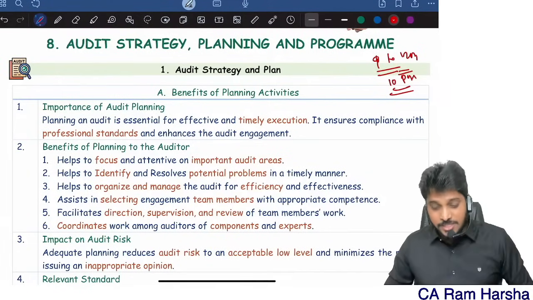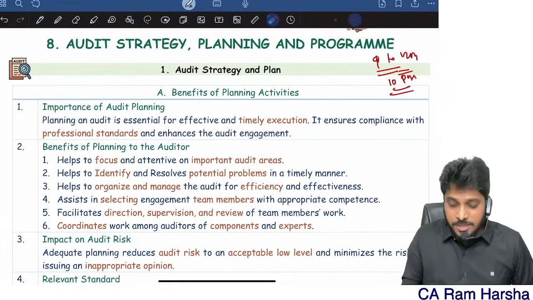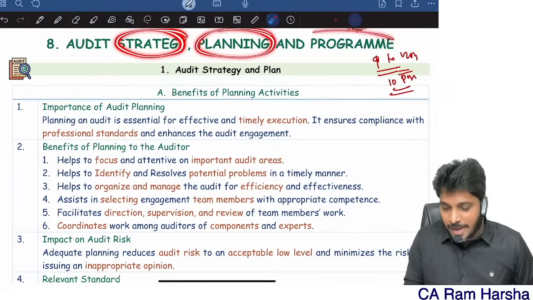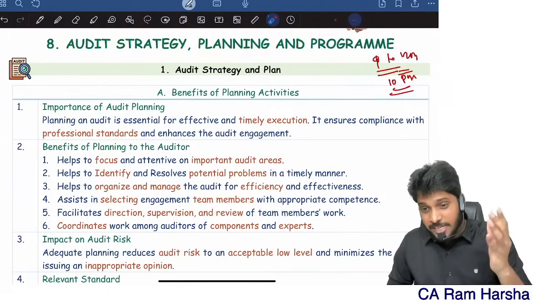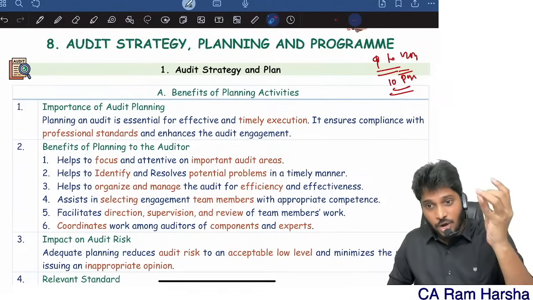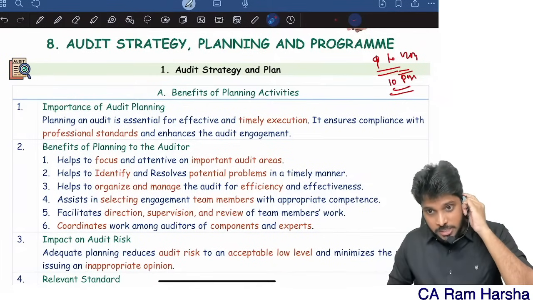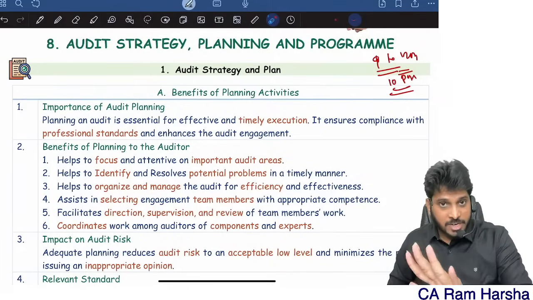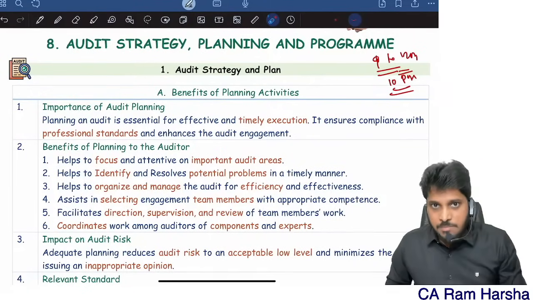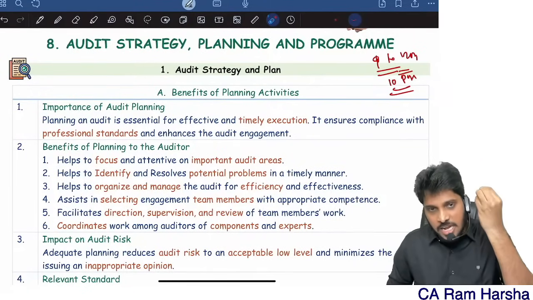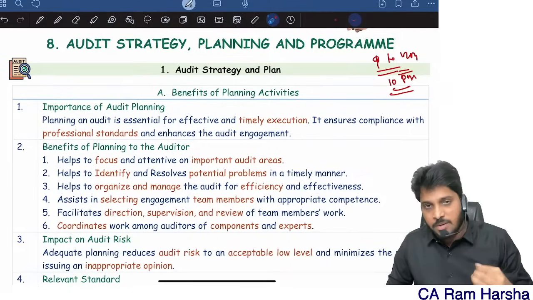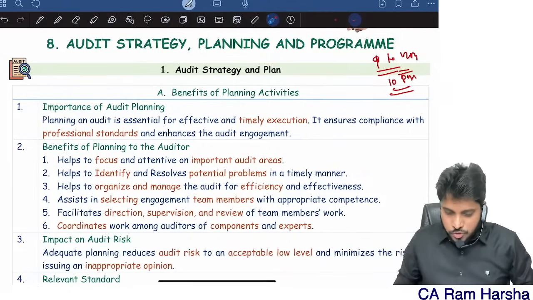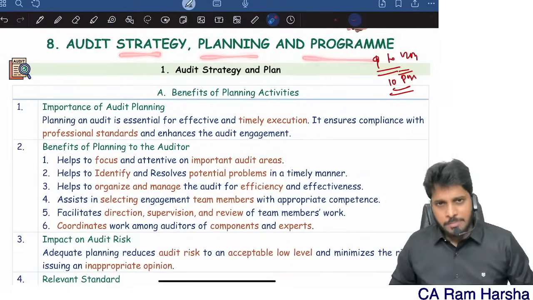So in this chapter there are 3 terms. What are the 3 terms? Strategy, planning and program. Audit strategy, audit planning and audit program. Yes, audit program is very important. Every topic in this chapter is equally important. Even though it is a 10 pages chapter, any question can come from this. Any topic can be tested from this.